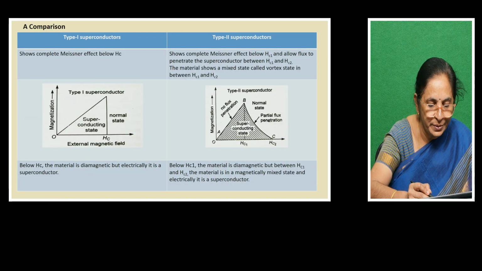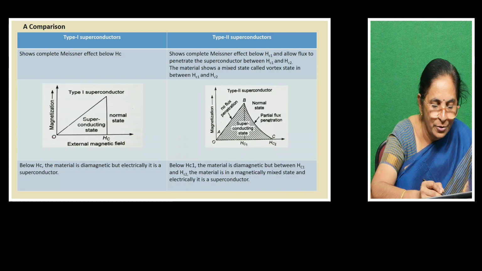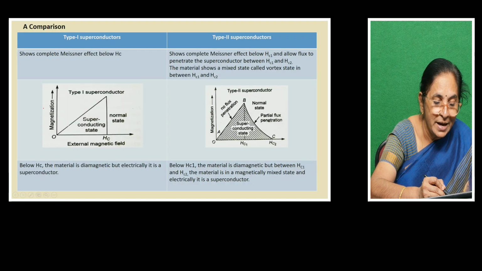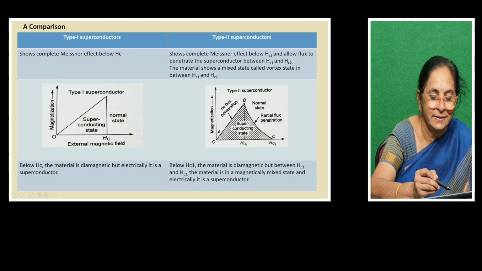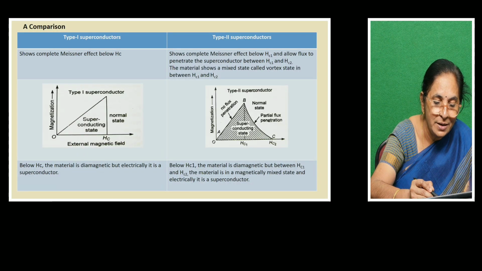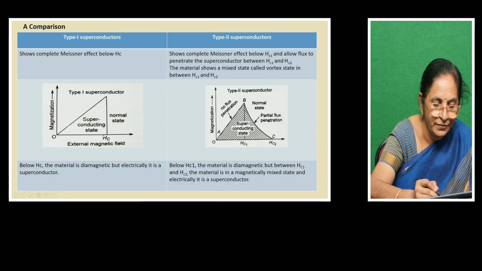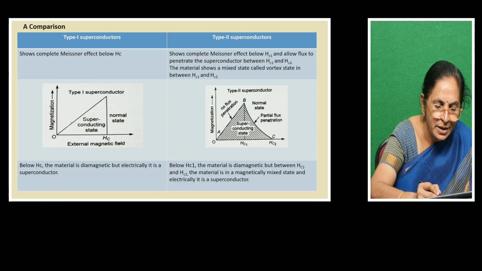For type 1 superconductors, we have taken the external magnetic field along the x-axis and the magnetization along the y-axis. Now, when you increase the strength of the magnetic field like this, you can see the magnetization. That means all the atoms will be orienting in the direction of the external magnetic field, so the magnetization will be increasing.